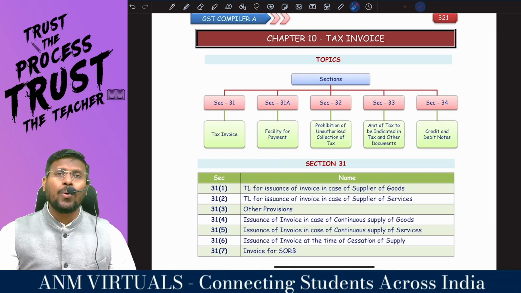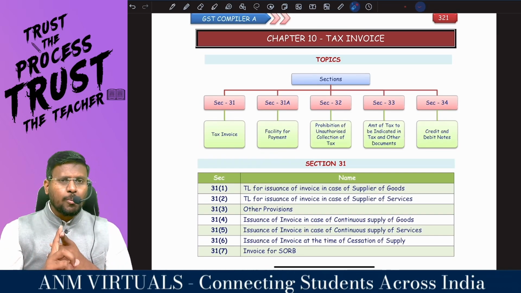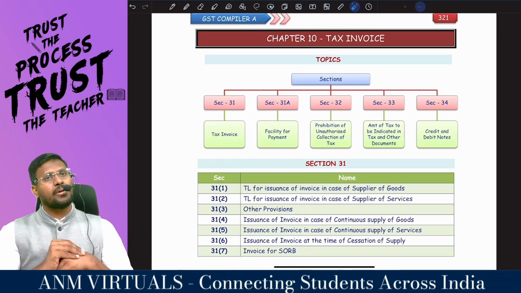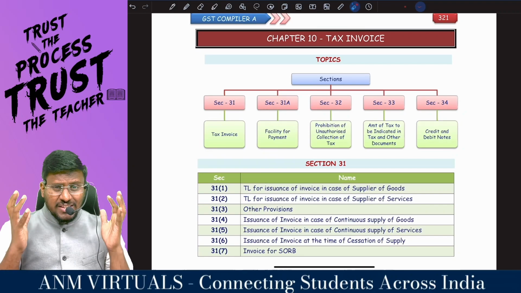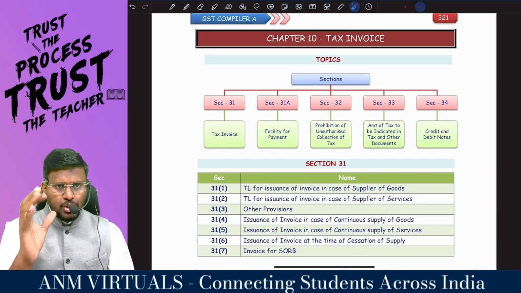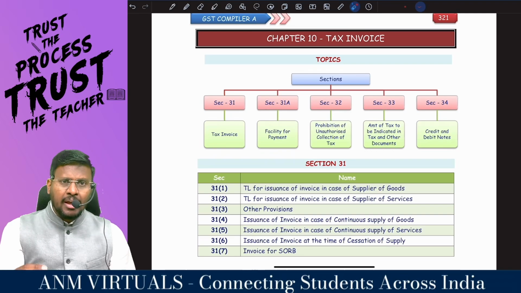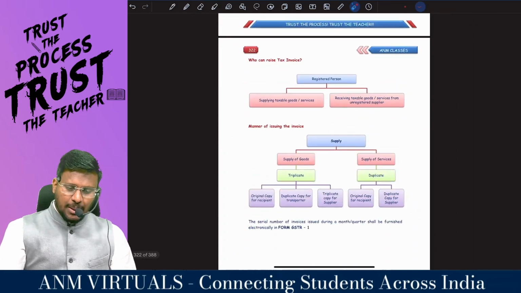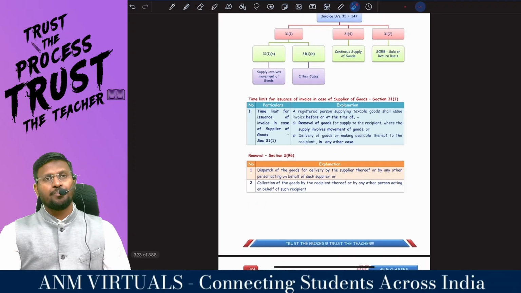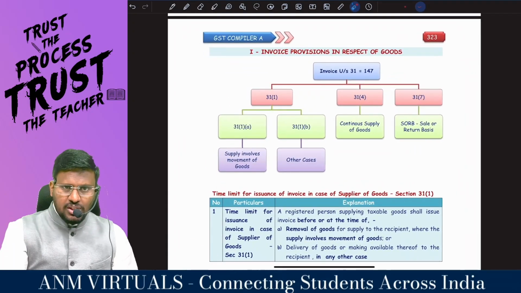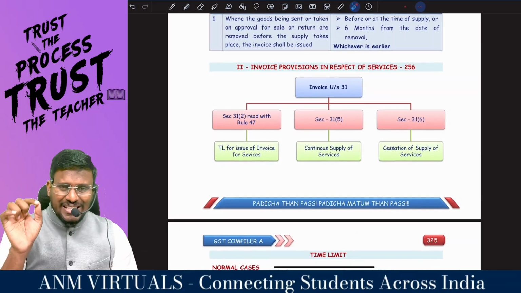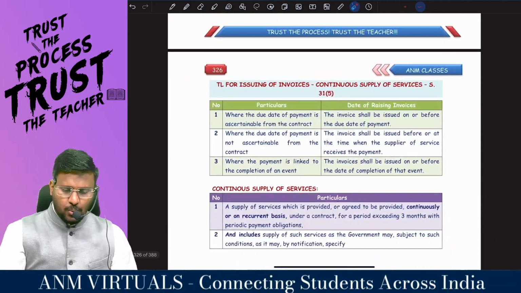What types of goods are you dealing with? Whether a supply involves movement of goods, does not involve movement of goods, continuous supply of goods, or sale or return basis. If I am a supplier of services, it is 31 subsections 2, 5 and 6. So supply includes all forms of supply of goods or services. If I am a supplier of goods, what is the time limit to raise the tax invoice? If I am a supplier of services, what is the time limit to raise the tax invoice?